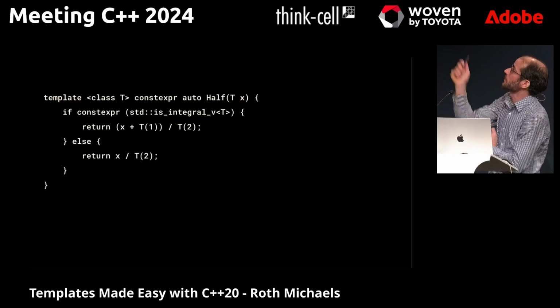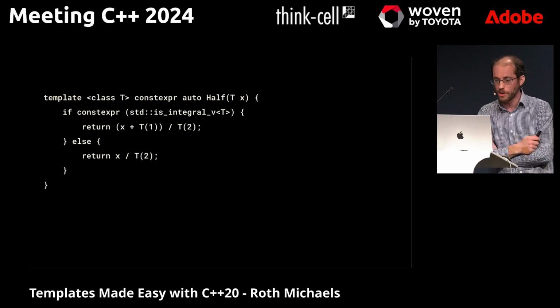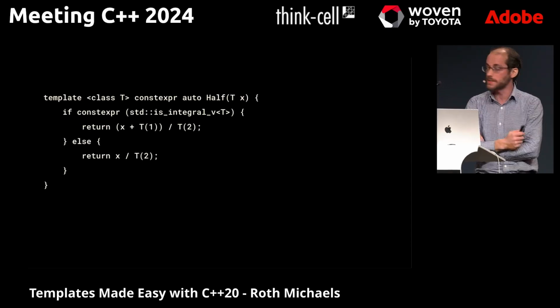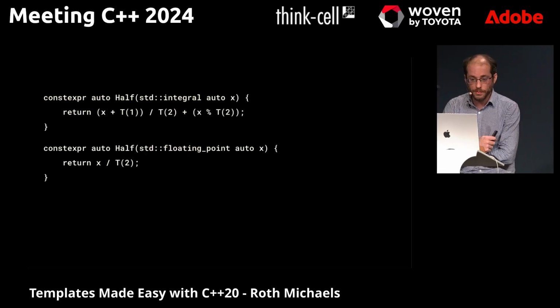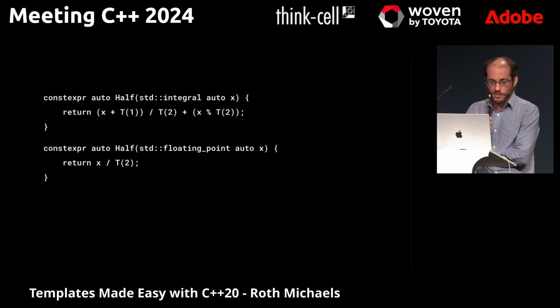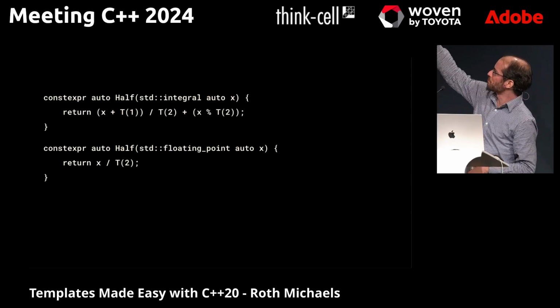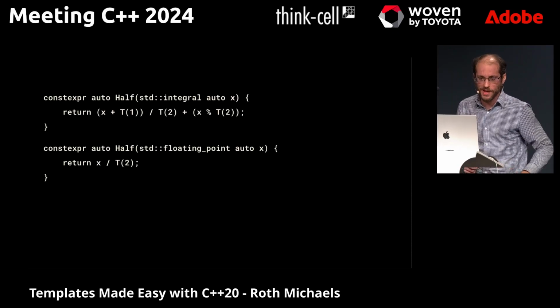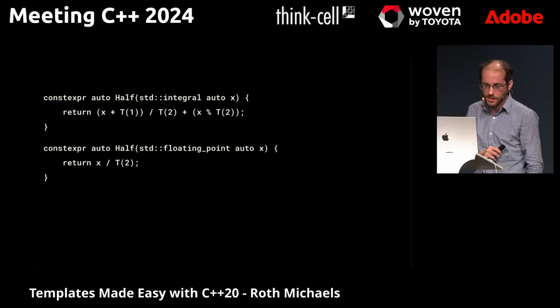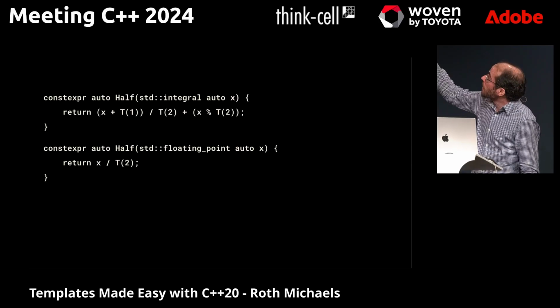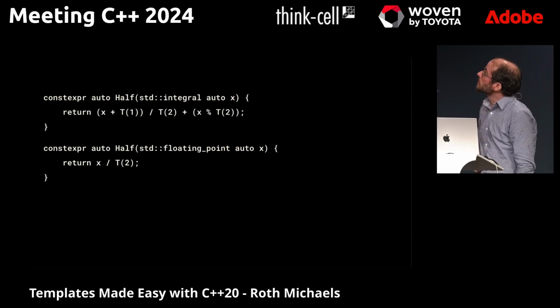Well, maybe instead of this if constexpr approach, we'll go back to overloads and try out concepts. So in this example, we see that I have two overloads for half. Oh, I'm sorry, this was a typo there. Ignore that extra asterisk after the plus. I decided to write this in a more normal way and I must have forgotten to fix that slide. I apologize for that.